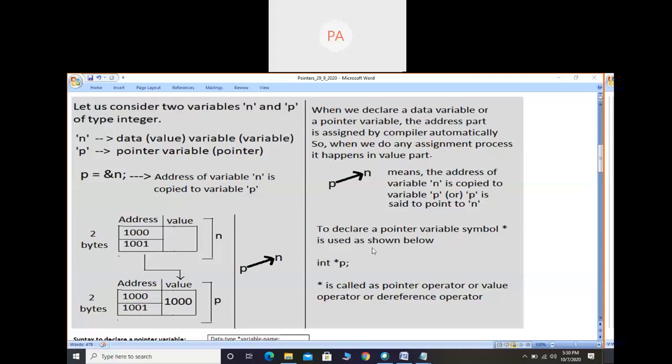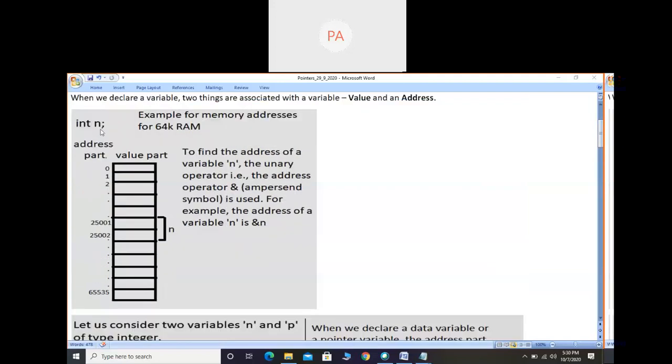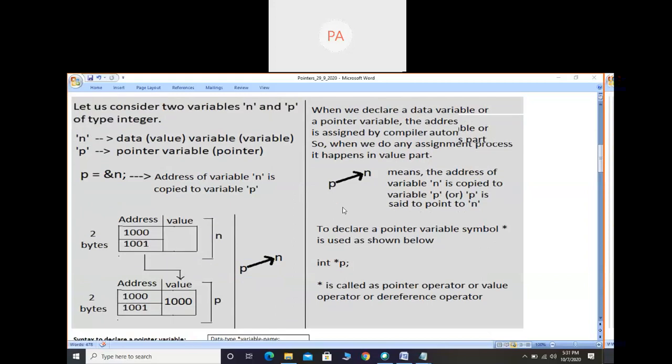To declare a pointer variable, the symbol star is used as shown below. When you consider this example, I just created one variable which is not a pointer variable, just a normal variable. Till here, that is till I reach the right side of the image, I have not declared a pointer at all. Just simply I am saying p is a pointer variable. But where did I declare it? To declare a pointer variable, the symbol star is used: int star p. Then you can say p is a pointer variable. If you remove the star symbol, it becomes a normal variable.